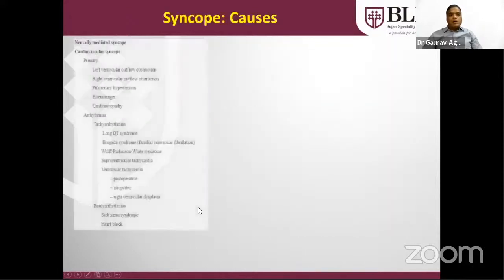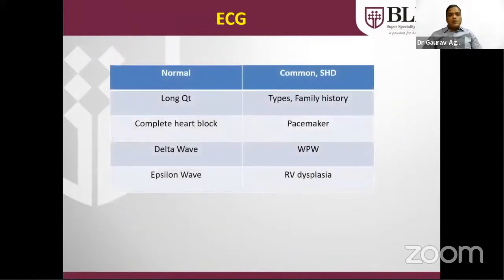Syncope, I am not doing causes. I am not going into detail. An ECG should be done in every syncope patient, because it can be normal, and it can be abnormal. Long QT will have some form of family history also. Complete heart block will require a pacemaker.